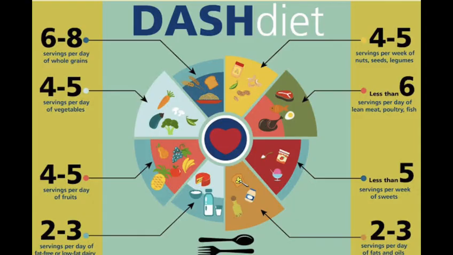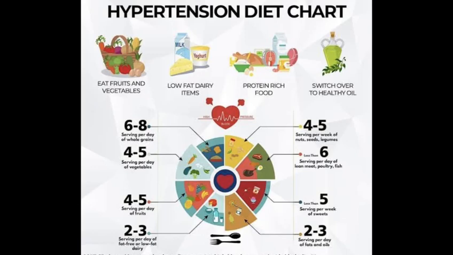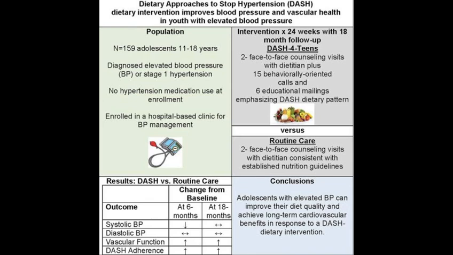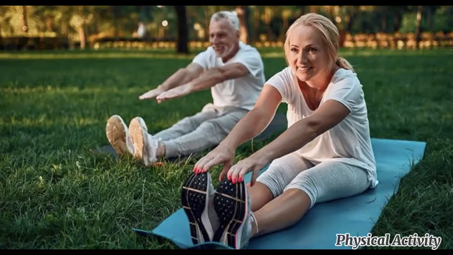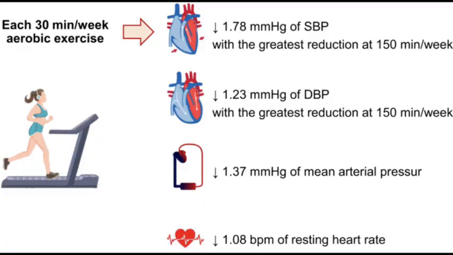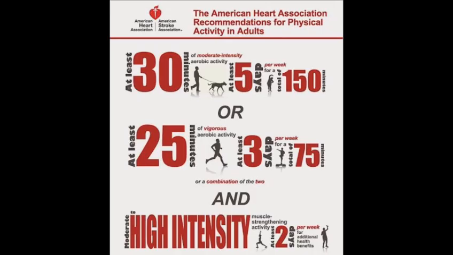You can prevent hypertension by healthy diet plan including vegetables, legumes, whole grains, protein-rich foods, and switching to healthy cooking oil. Here is a research study showing benefits of dietary approaches to hypertension. Physical activity, exercise, and cardio for at least 30 minutes a day has been shown to significantly reduce the risk of hypertension.